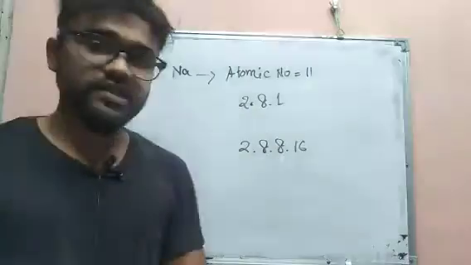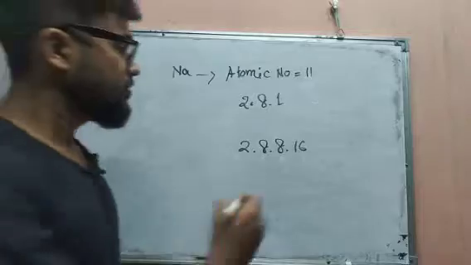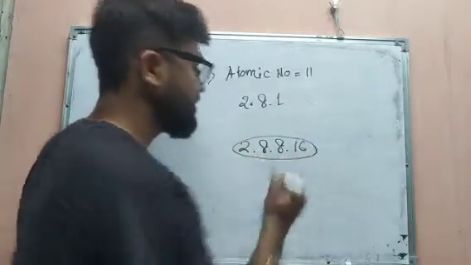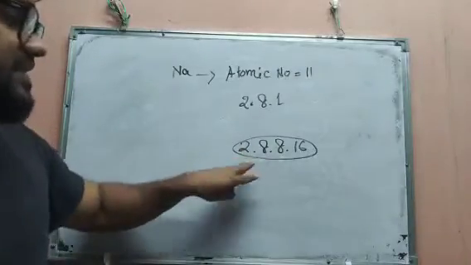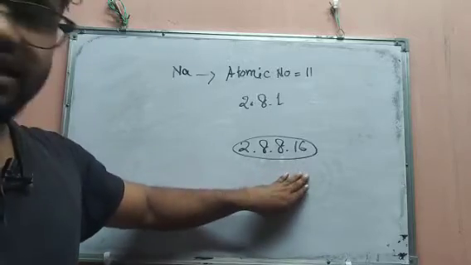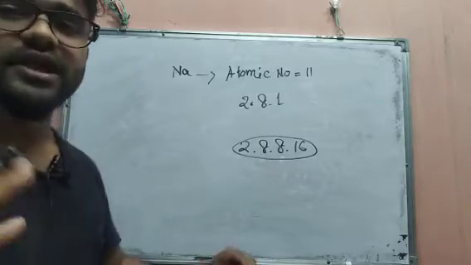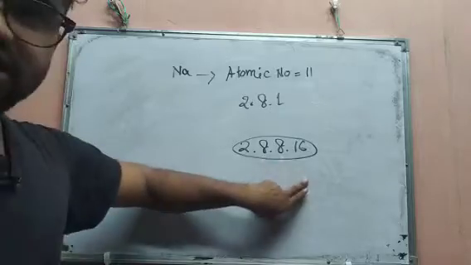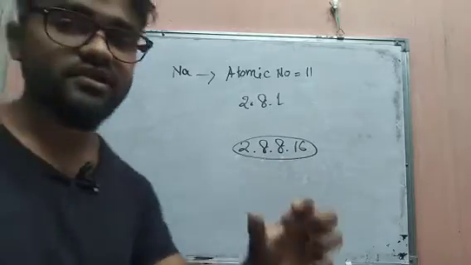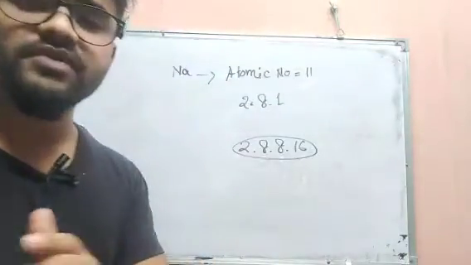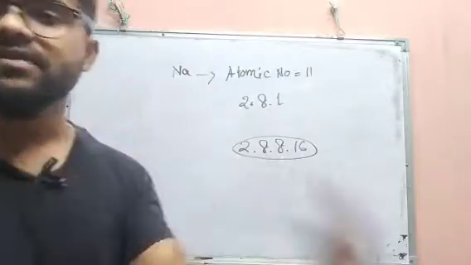So this is the electronic configuration, and we know this is the basic general form of electronic configuration. Whichever atom or element gets this configuration will become stable, meaning they will not perform any chemical reaction.